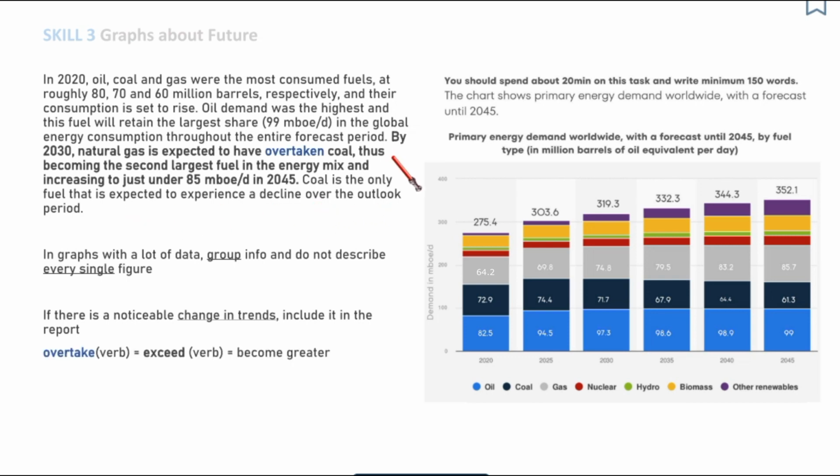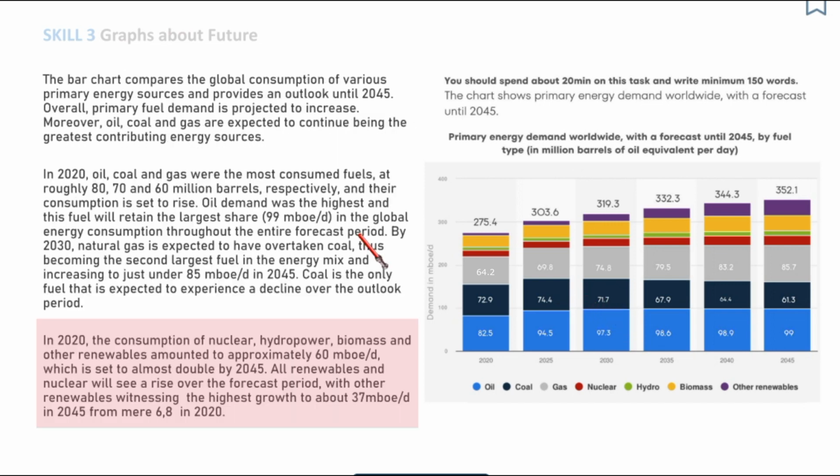In this sentence, I have used the verb overtake. Overtake or exceed means become greater. And this is what happened with gas and coal. So the demand of gas became greater than the demand of coal.